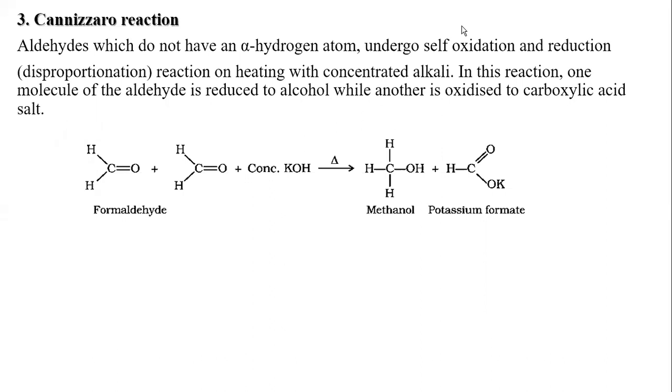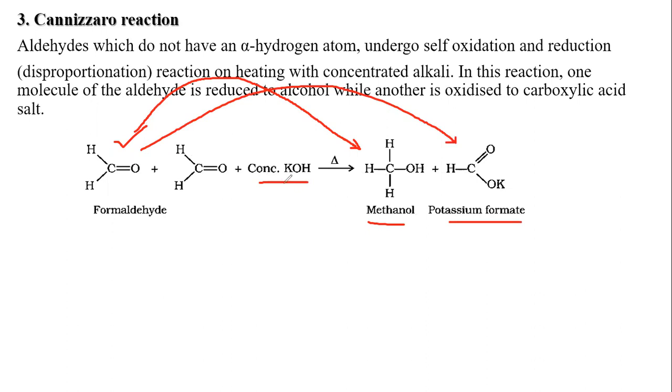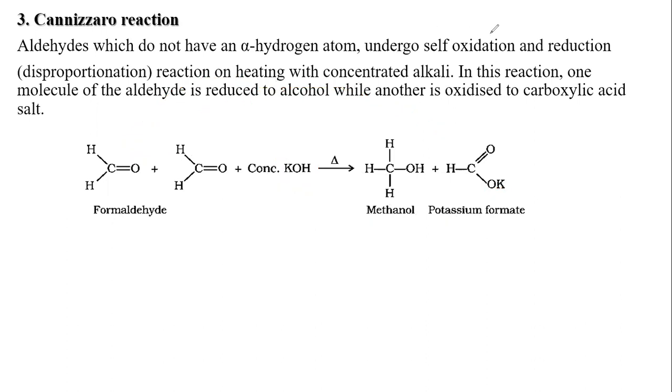Like when formaldehyde is treated with concentrated alkali like potassium hydroxide, the formaldehyde gives its reduced form, that is alcohol, and it gives its oxidized form, that is the acid. Since the reaction takes place in the presence of base, instead of acid, we will get the salt of acid.